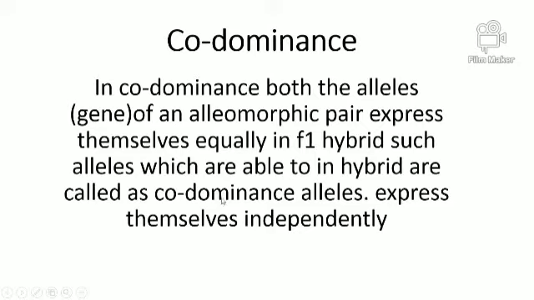And such alleles are known as codominant alleles because both have the dominant character, and due to that both dominant characters must appear in the F1 hybrid. So they equally appear in an F1 hybrid, and such a type of inheritance is known as codominance inheritance.